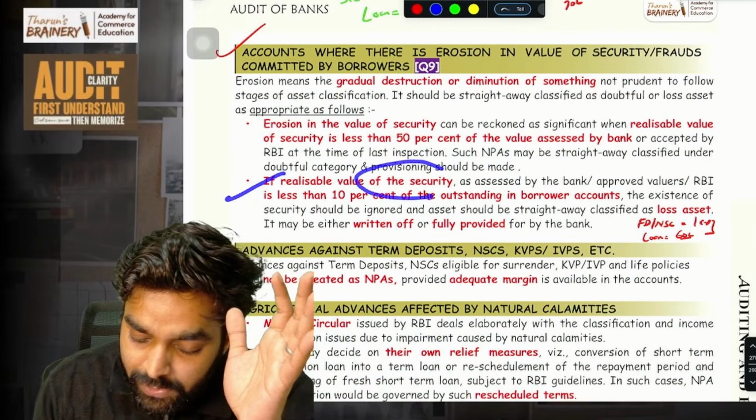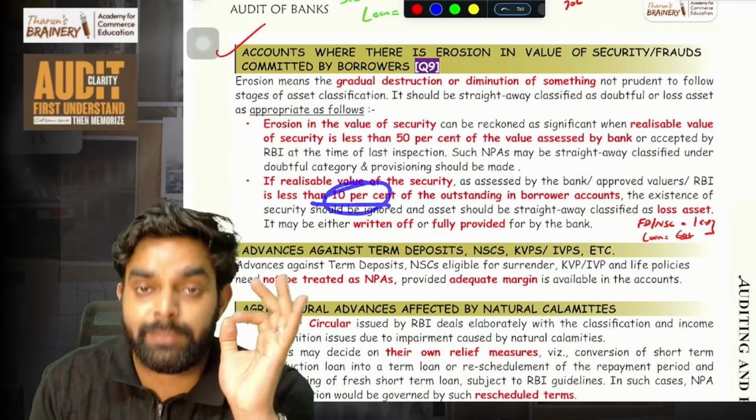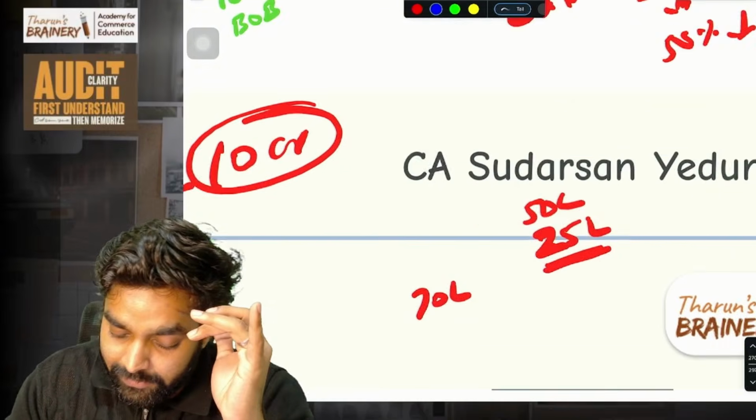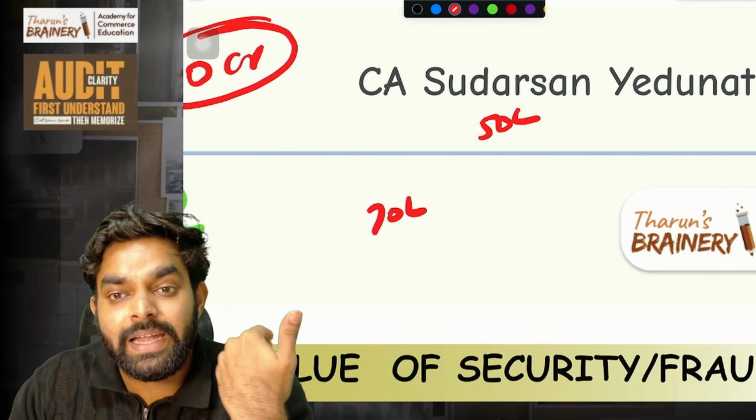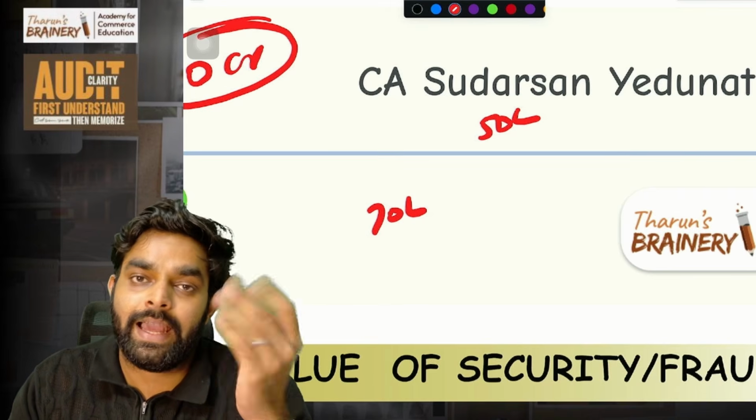Then if the realizable value of the security is less than 10%, imagine here 70 lakh was a property and because of an earthquake that happened in my area, my building was completely destroyed. And that area land has very little value, sir.